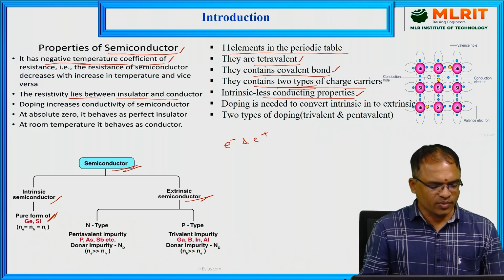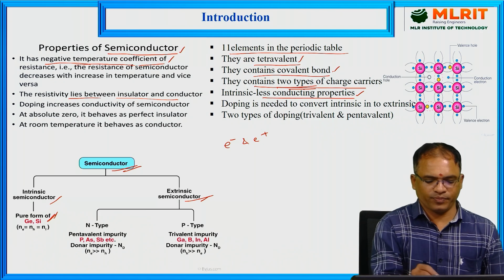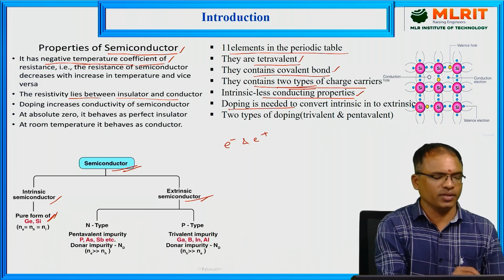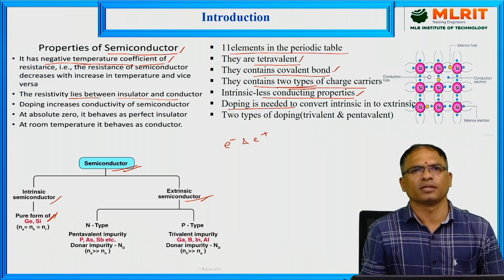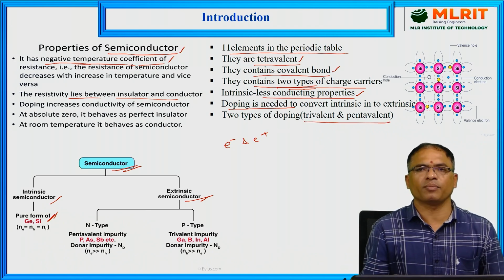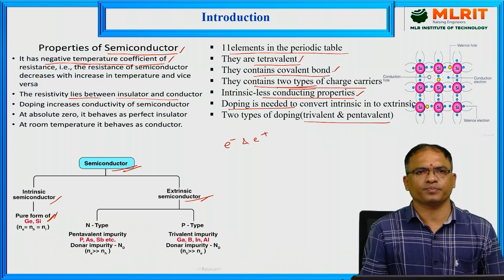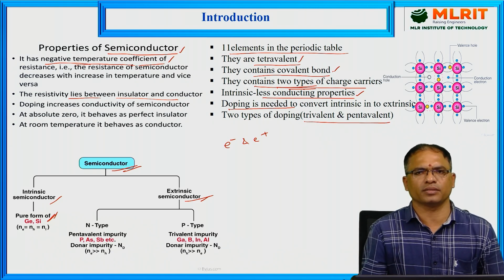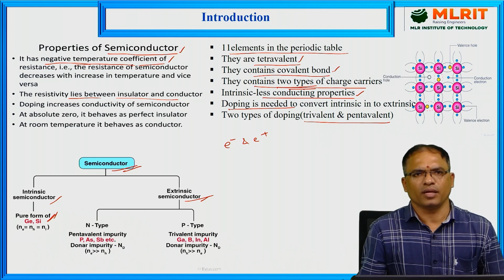We get that by the process called doping. Doping is the process required to convert intrinsic semiconductors into extrinsic semiconductors. There are two types of doping mechanisms: adding trivalent or pentavalent impurities. Doping is the process of adding impurities to pure semiconductors in order to convert them into extrinsic.